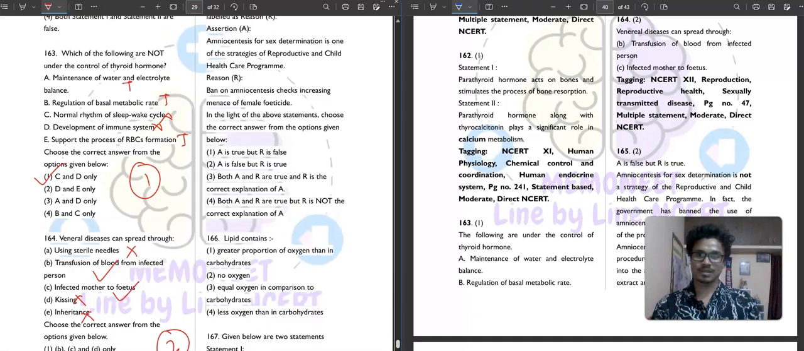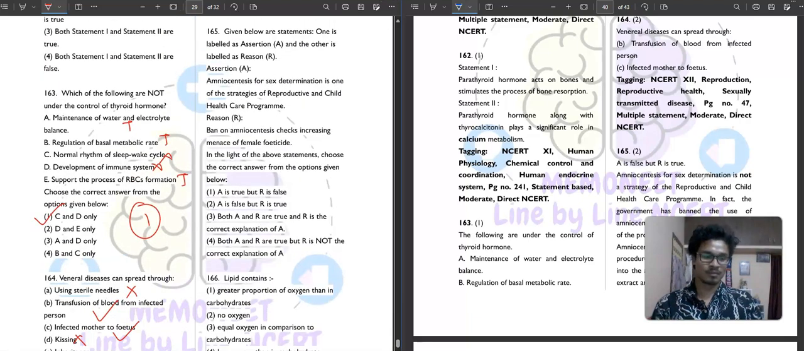Then question number 165. Given below are statements, one is assertion and one is reason. Assertion is given that amniocentesis for sex determination is one of the strategies of the reproductive and child healthcare program. No, this is not correct. Amniocentesis for sex determination is banned in India. How can that lead to female feticide? How can that be a strategy of a good program, the RCH program?